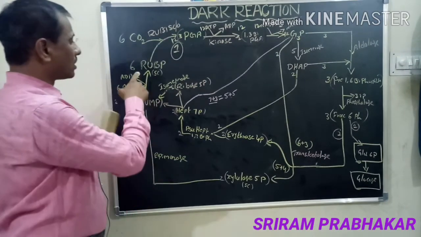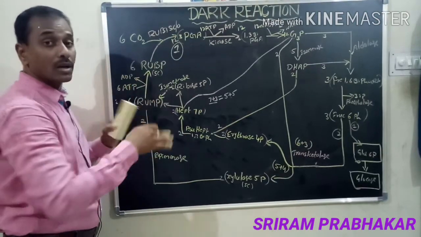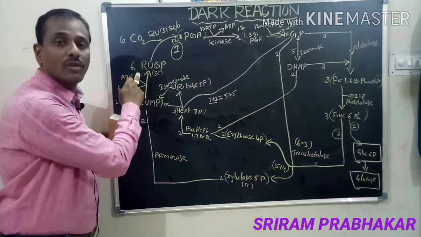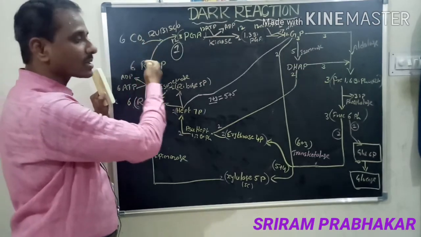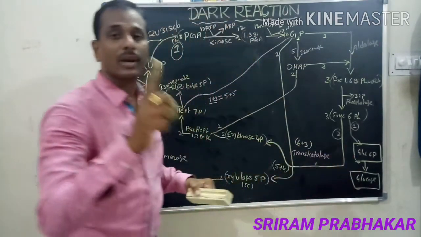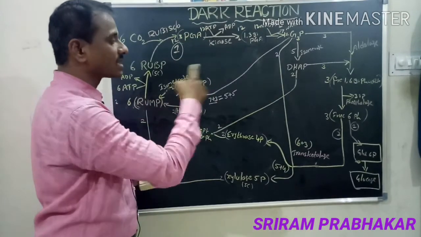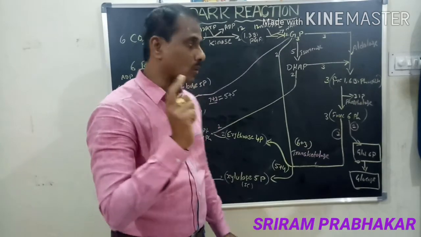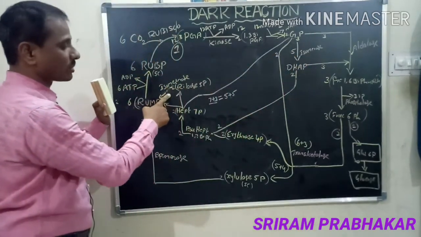So this is RuBP, 6 molecules are utilized and 6 molecules are reformed. So this process is called regeneration of RuBP. Next, RuBP gets the 6 carbon dioxide and gives 1 molecule of glucose. When the Calvin cycle takes place one time, it gives 1 molecule of glucose. Here the enzyme is isomerase, here also the same isomerase.